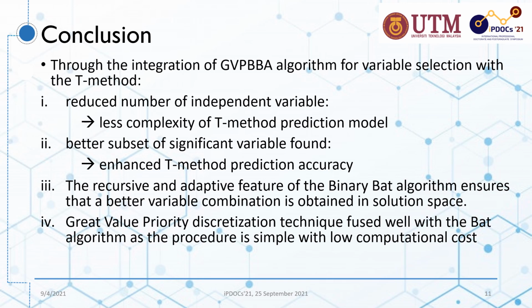Number 3, the recursive and adaptive feature of the binary bat algorithm ensures that a better variables combination is obtained in the solution space. And number 4, the great value priority discretization technique fuses well with the bat algorithm as the procedure is simple with low computational cost.